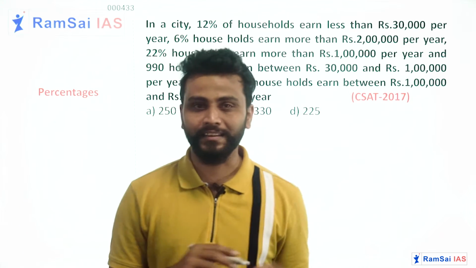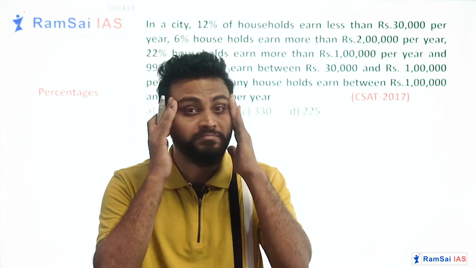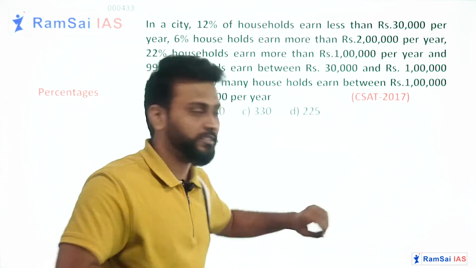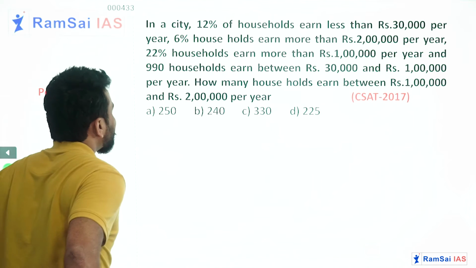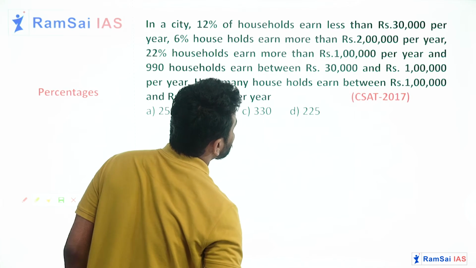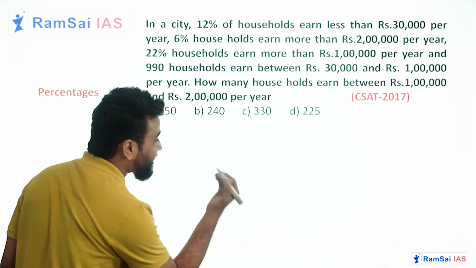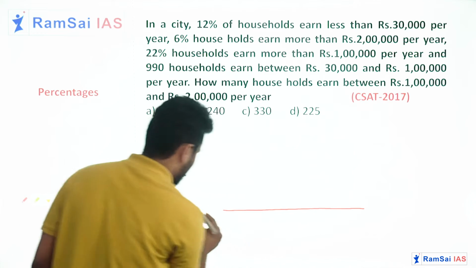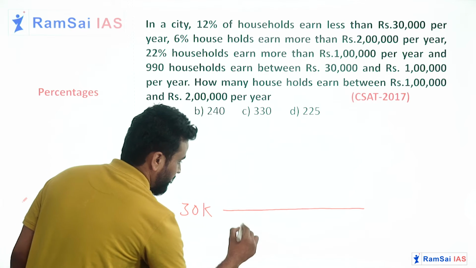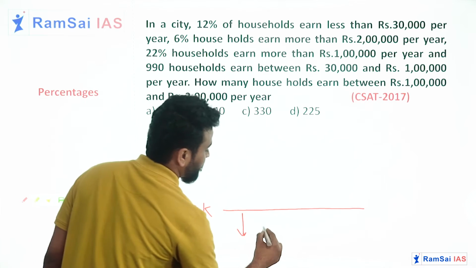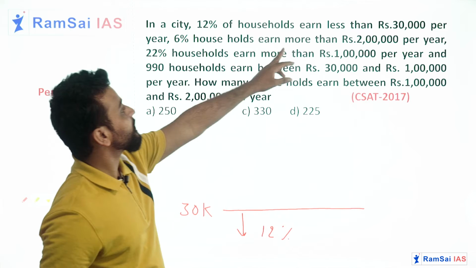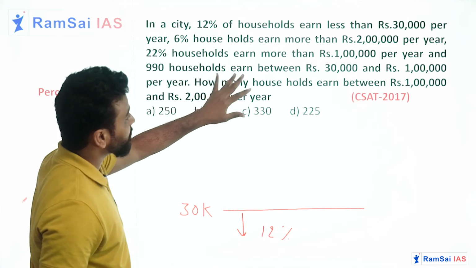So, you do one thing, draw a diagram for this question. There you will get a clear idea of what they give and what we need to find out. Okay, let me draw a diagram for the given data. In a city, 12% of households earn less than 30,000. Okay, this is 30K. How many people earn less than 30,000? Only 12%. Next, 6% earn more than 2 lakh and 22% more than 1 lakh.